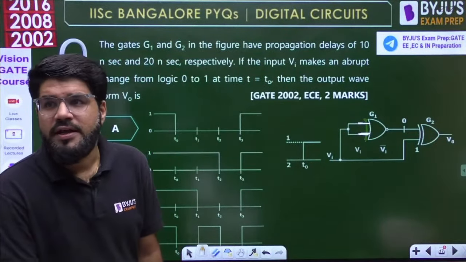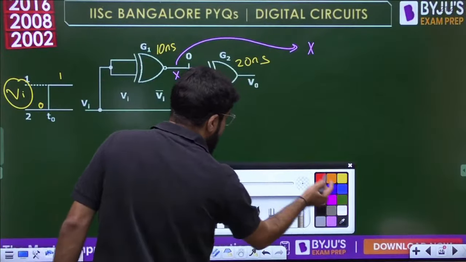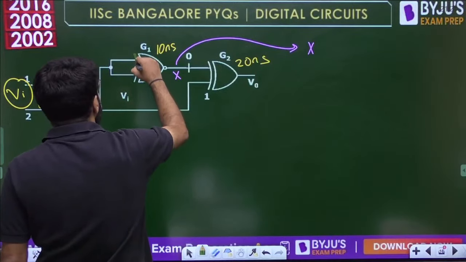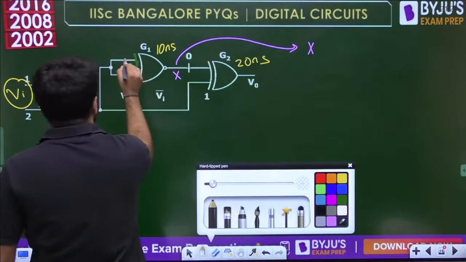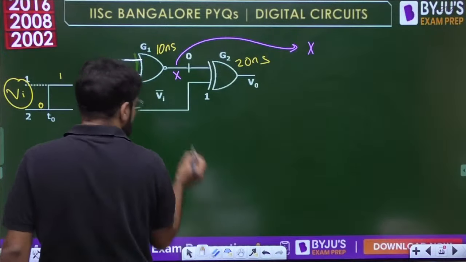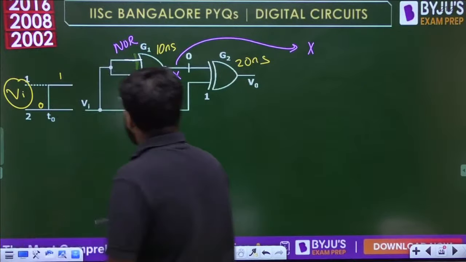Please make it as a NOR gate. Let me correct that here. We can definitely check the original file, but I'm sure I'm able to recall in my memory. Okay, let this be the NOR gate.